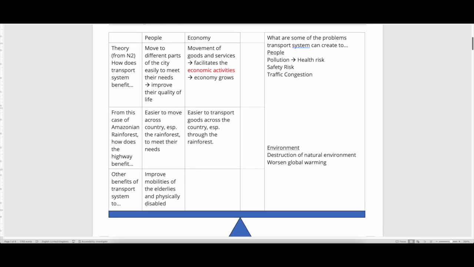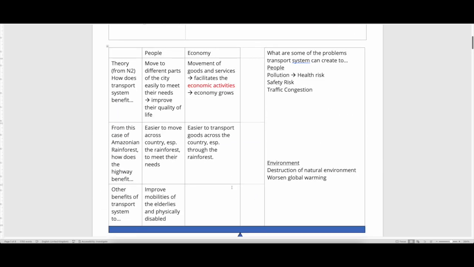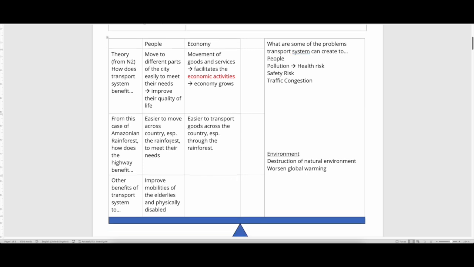All right. So you might be thinking, why did I put a balance scale here, right? Okay. So at one end, we want to expand our transport system to bring about the benefits we have mentioned here. Make it easier for people to move and meet their needs, make it easier for the country to move goods and services, to make the economy grow.